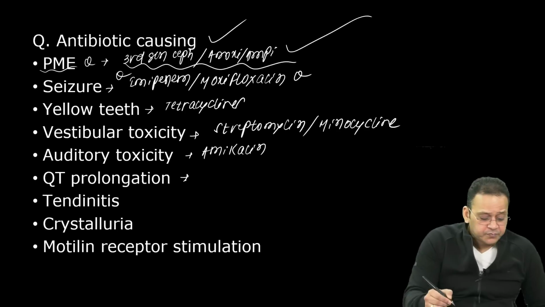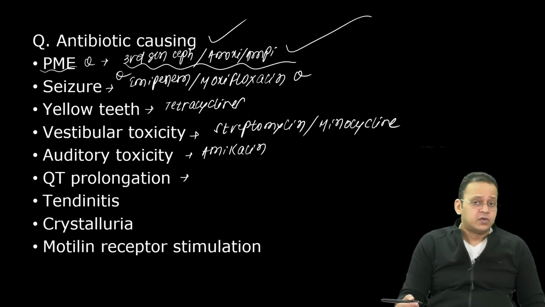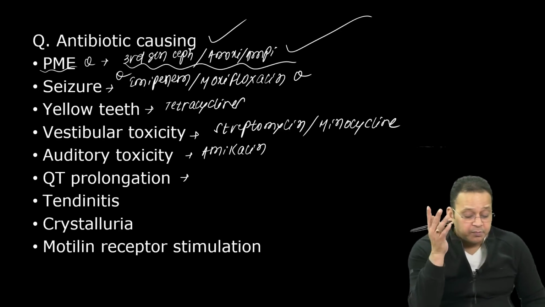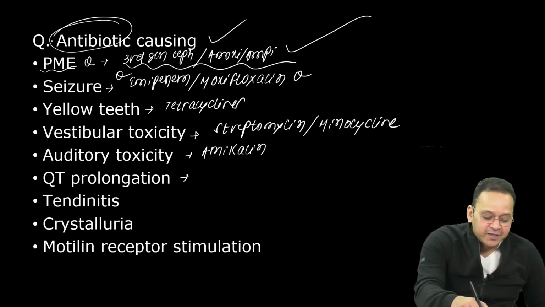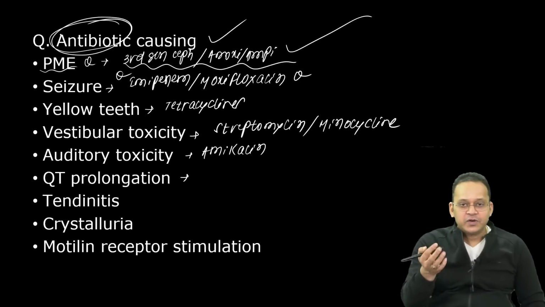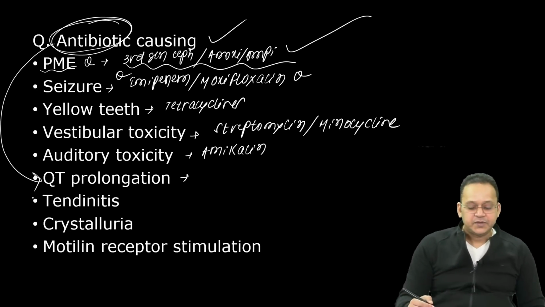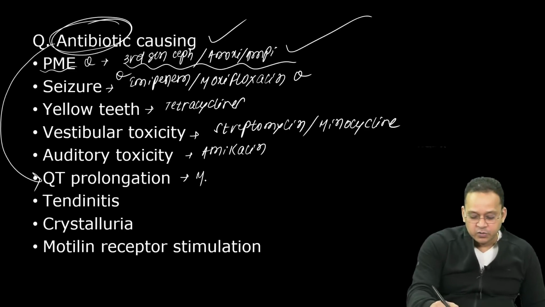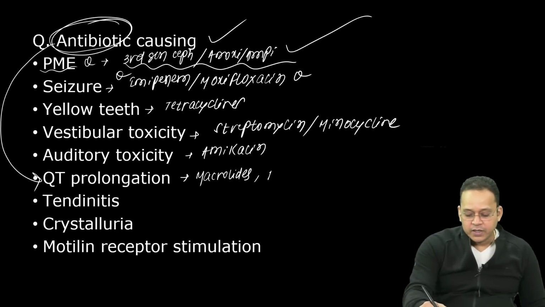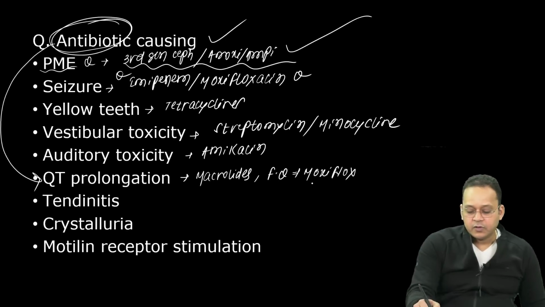QT prolongation. Which are the drugs that cause QT prolongation? Now, forget about, I'm asking about antibiotics. Antibiotic causing QT prolongation. Don't drag amiodarone and quinidine here. Very good. Macrolides. What else? Fluoroquinolones. Moxifloxacin.